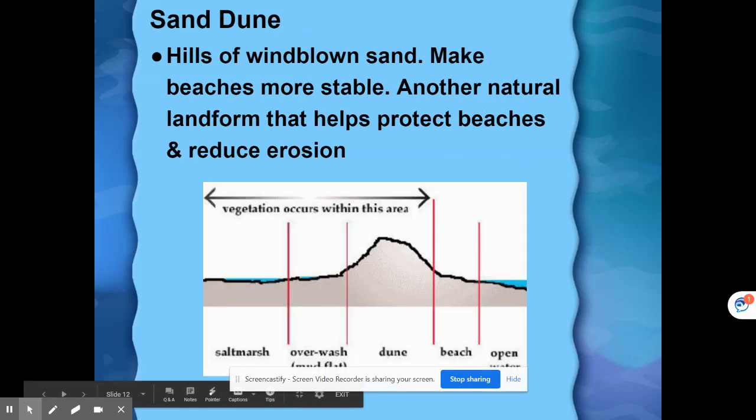Sand dunes are hills of wind-blown sand. They make beaches more stable, another natural landform that helps protect beaches and reduce erosion. I always think of Duluth if you're going out to the beach there. They have pretty significant sand dunes with some plantings and other vegetation there to keep that beach kind of stable.